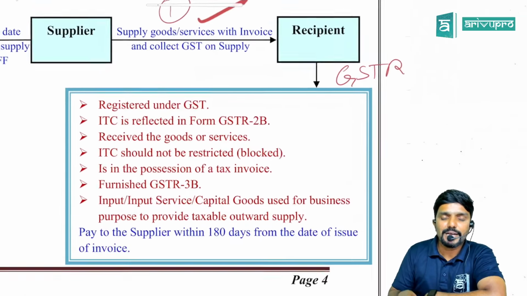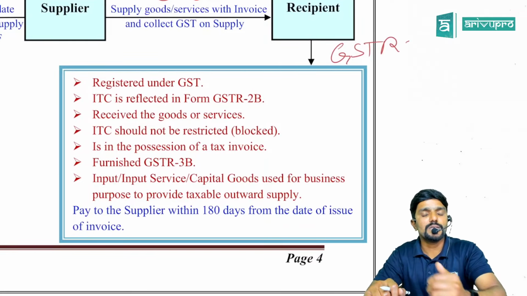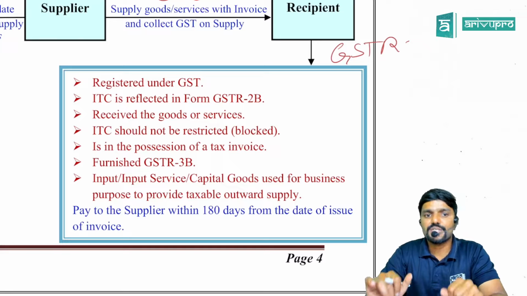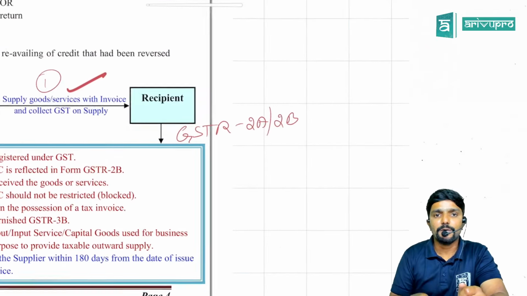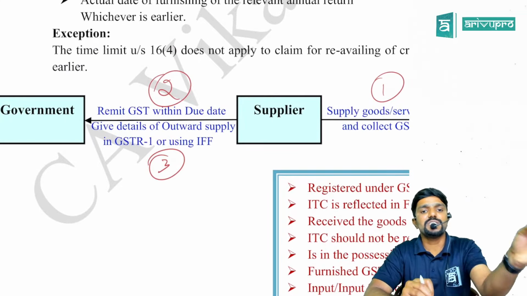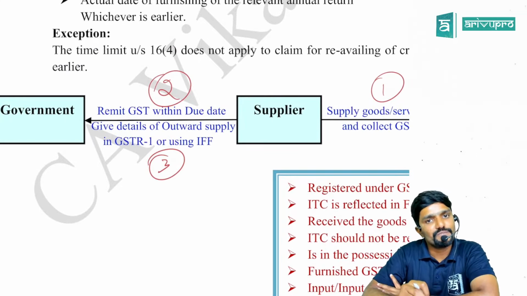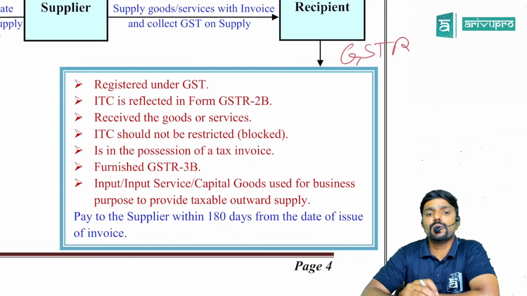Now, the recipient has to satisfy all these conditions if he wants to claim the credit. What are those? The recipient should be registered under GST. Then the ITC is reflected in his GSTR-2A or 2B, which is based only on the information given by the supplier in his GSTR-1 or using the invoice furnishing facility. Then the recipient has actually received the goods or services.